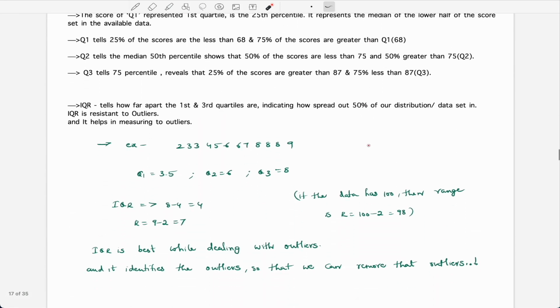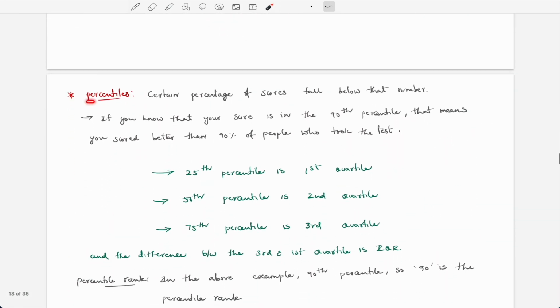After finishing that, we have percentiles. What do we mean by percentiles? We have done a great detailed talk on quartiles, and after that we have percentiles. A percentile means that a certain percent of scores fall below that number, like 90% of students fall below this.